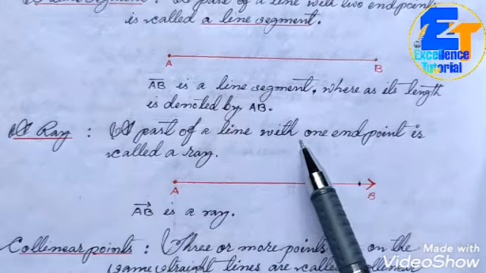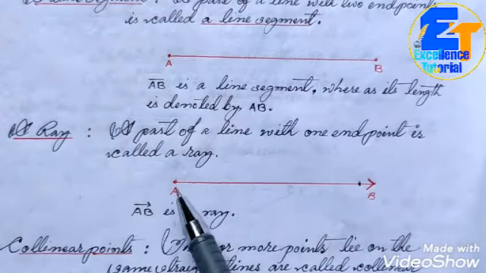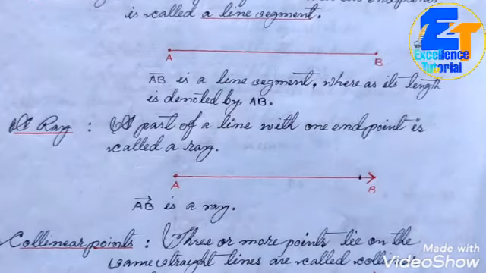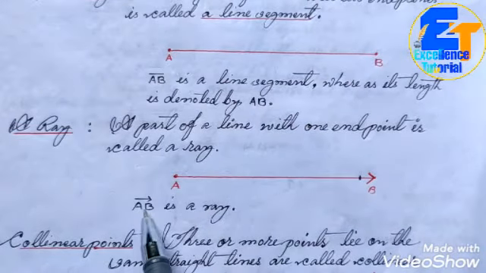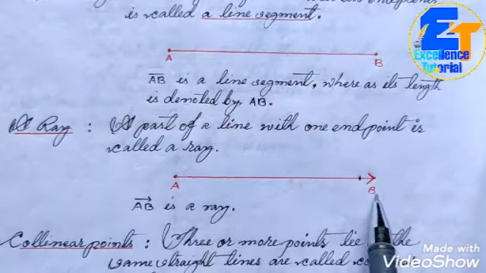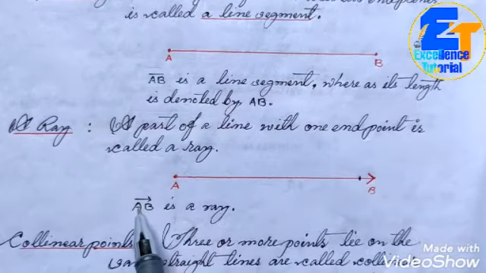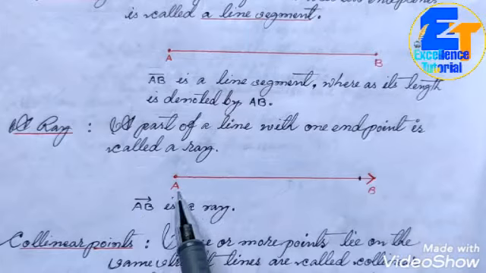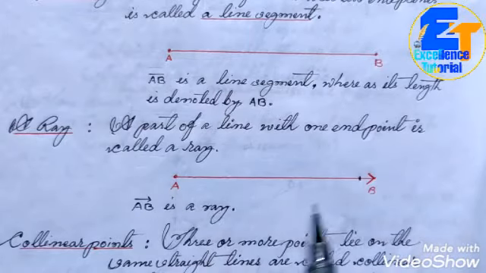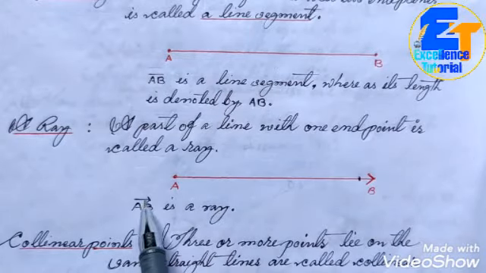A part of a line with one endpoint is called a ray. This is a ray, and symbolically we can denote a ray in this way. Name of this ray is AB, with an arrow mark above AB. So we can write a ray in this way, AB arrow.